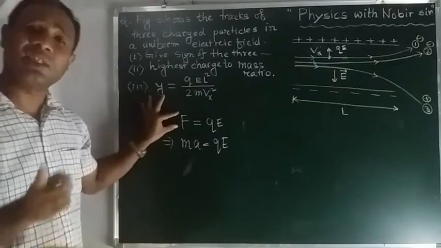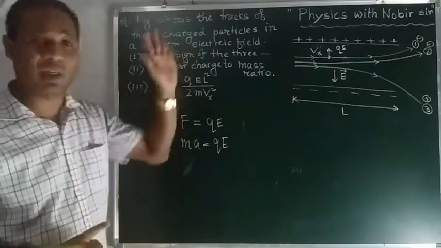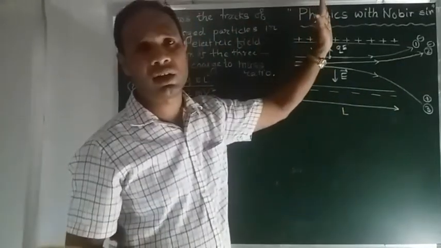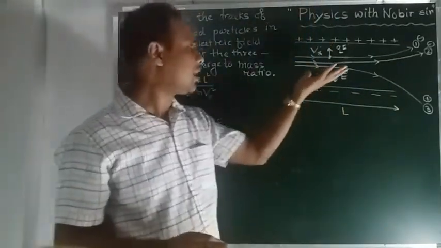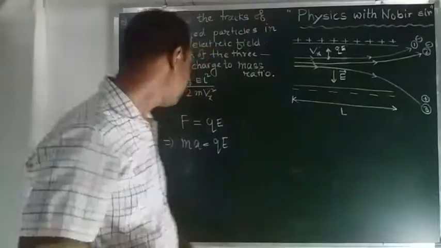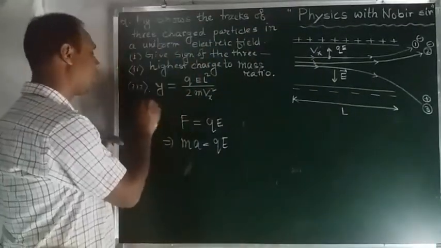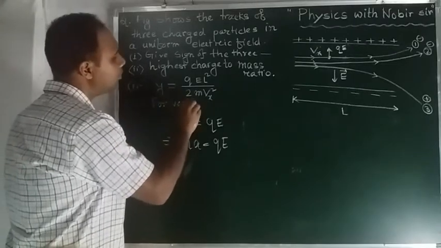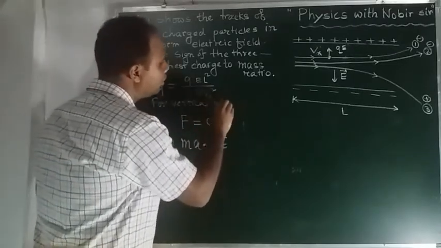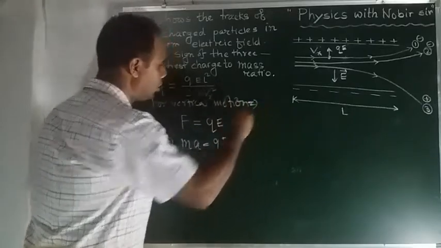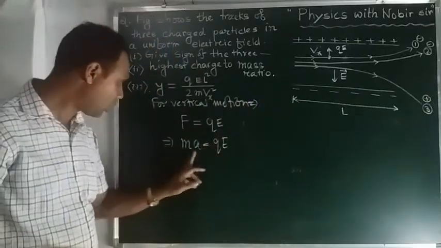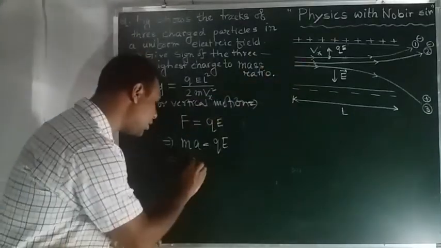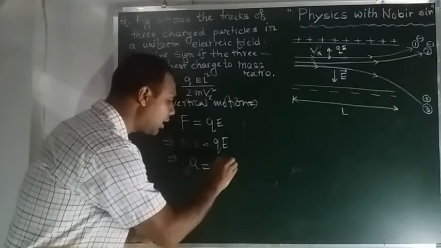This force is exerted in the vertical direction, not the horizontal direction, so we only have to discuss the vertical direction. For vertical motion, the force is QE, so if the mass of the particle is m, the acceleration will be QE by m.